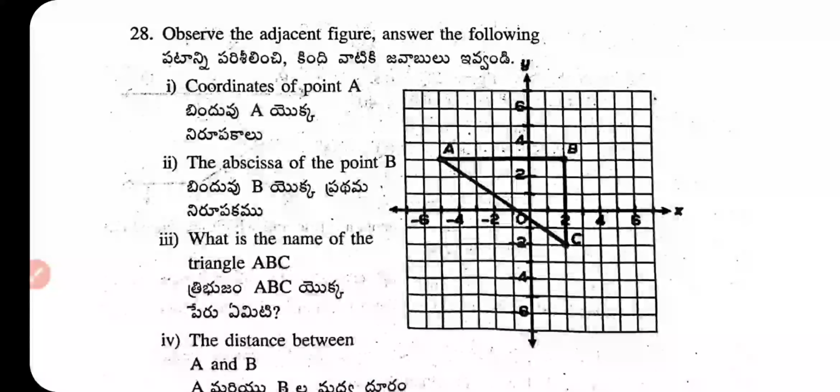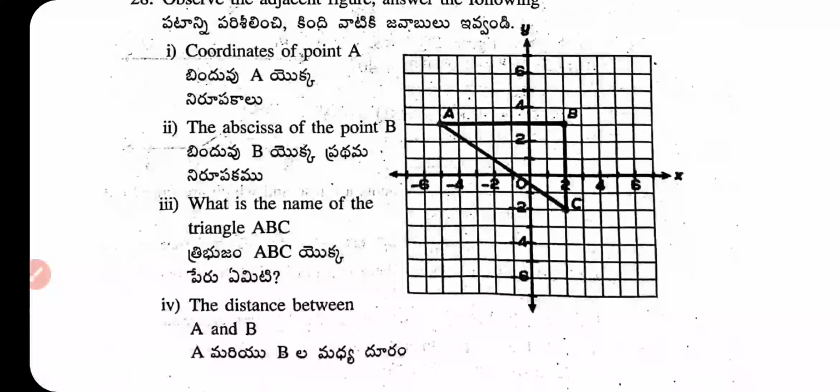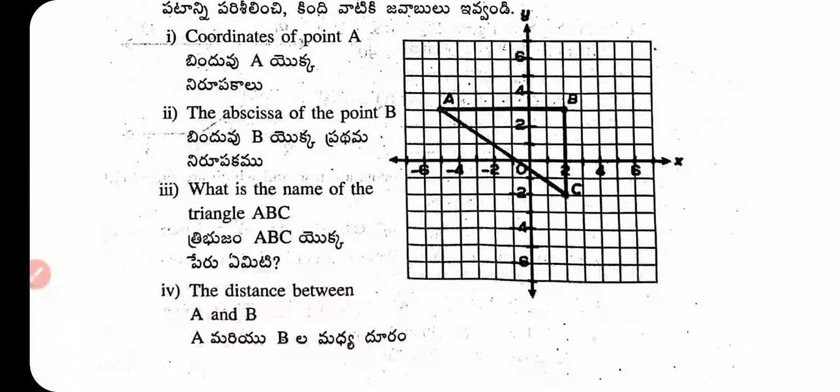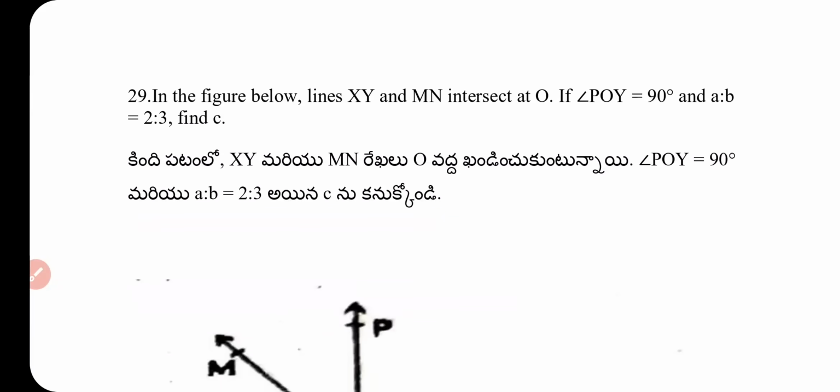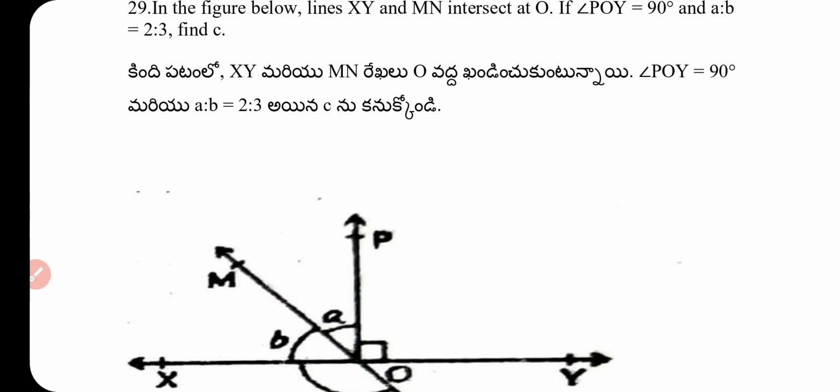Question number 28. Observe the adjacent figure and answer the questions. Coordinates of point A. The abscissa of point B. What is the name of triangle ABC? The distance between A and B. Question number 29. In the below figure, lines XY and MN intersect at O. Angle POY equal to 90 degrees and a ratio b equal to 2:3. Find c.